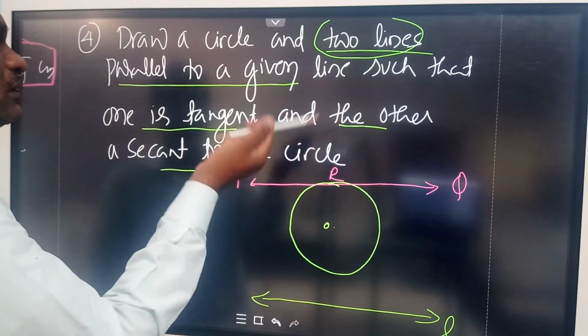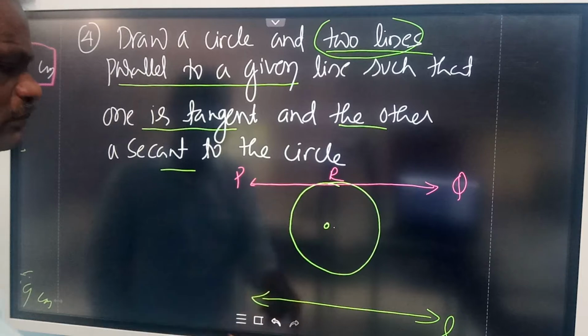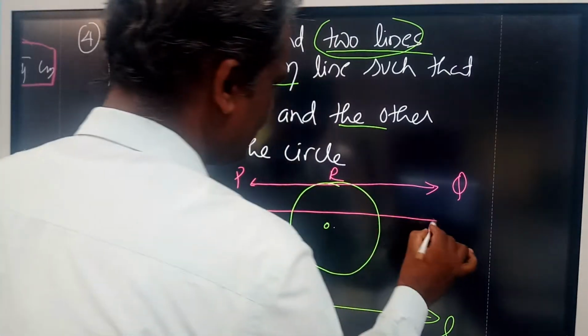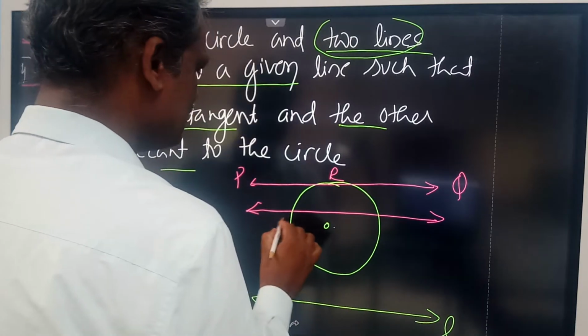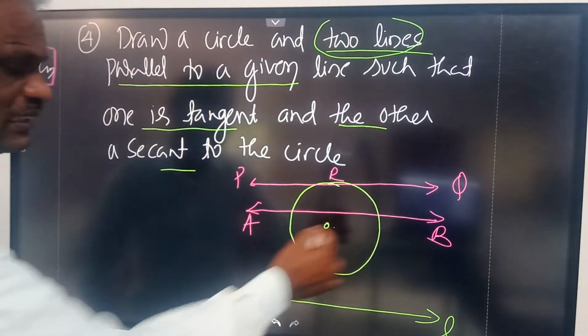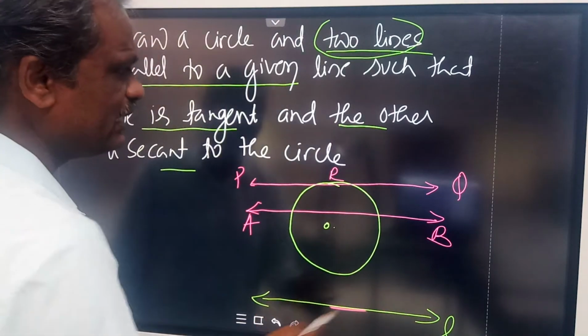And also another one, a secant, it must be parallel to the given line. So this is parallel and again one more line you can draw like this. So you can call this as AB. AB is a secant intersecting the circle at 2 points. So both the lines are parallel to the given line L.